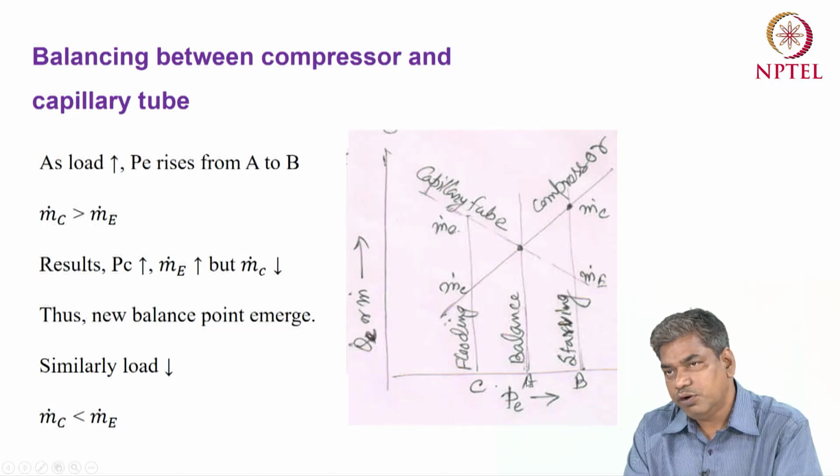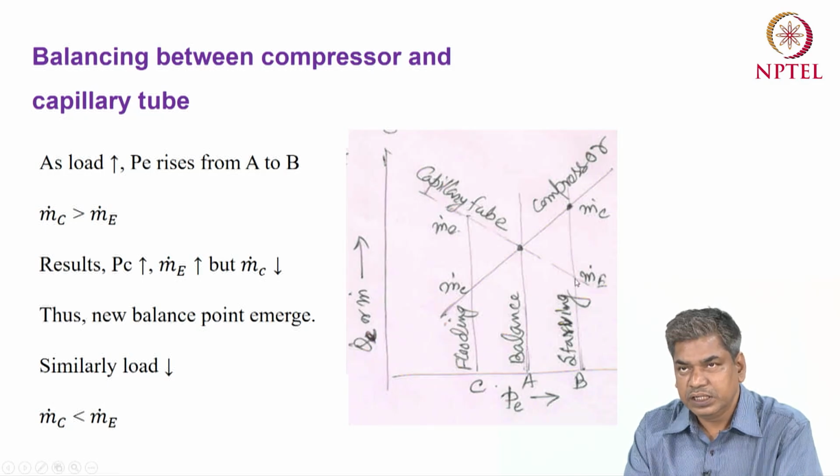Now the opposite case: if you consider an evaporator temperature at point B, correspondingly you will see that the mass flow rate to the compressor will be higher as compared to the mass flow rate to the capillary tube. So for this case, the extra mass will be stored in the condenser.